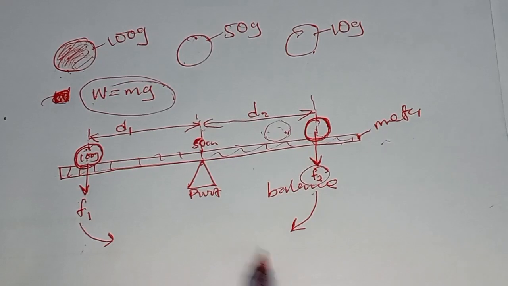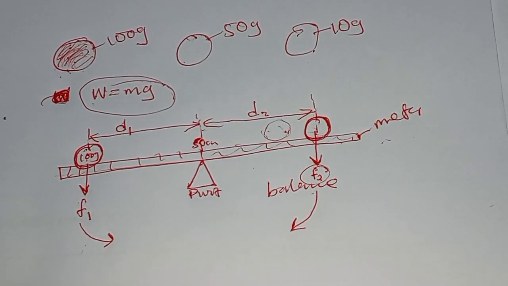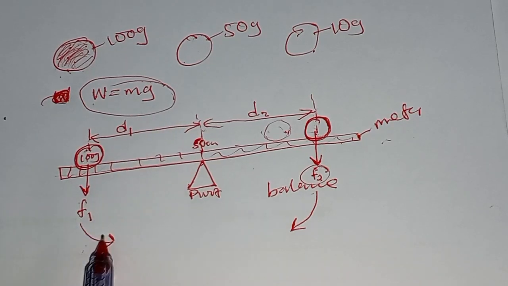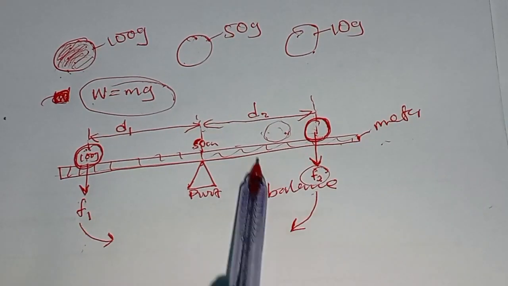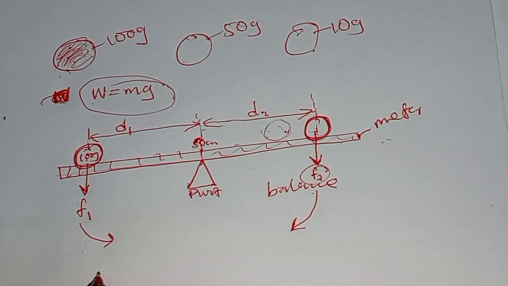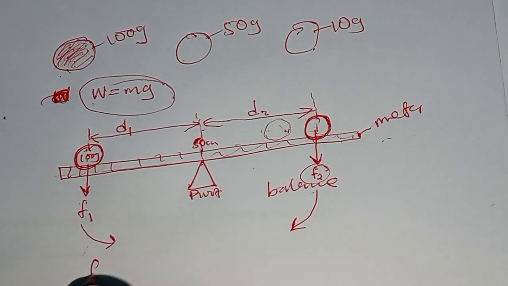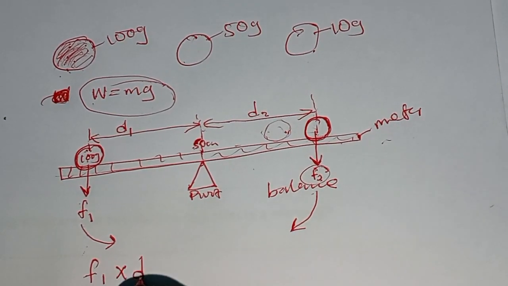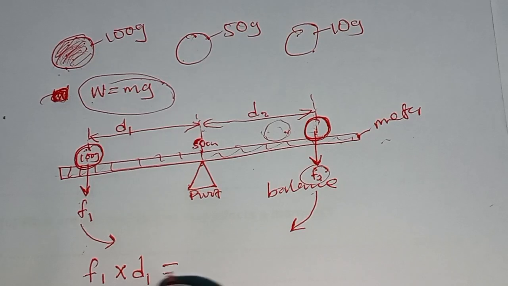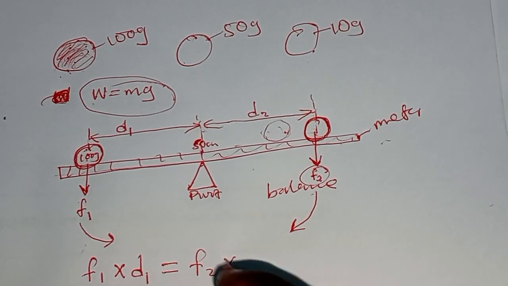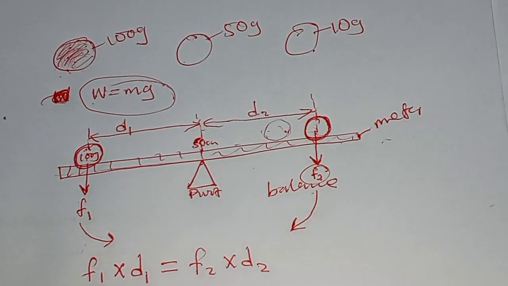So this is clockwise, this is anticlockwise. Now, if this is balanced, then the anticlockwise moment is equal to the clockwise moment. So mathematically, it can be expressed as anticlockwise moment equals clockwise moment.